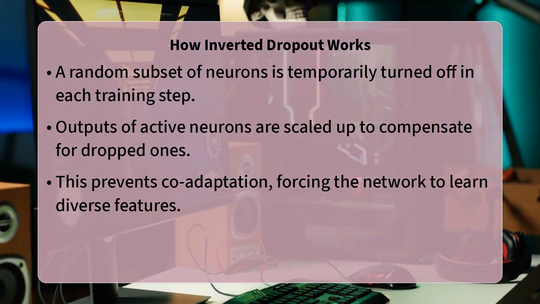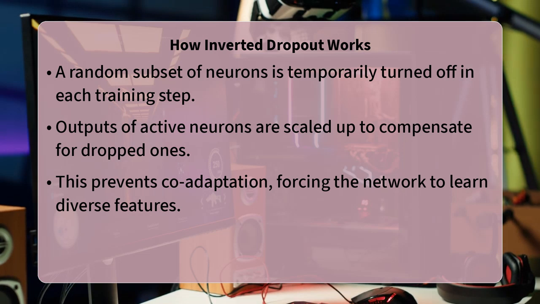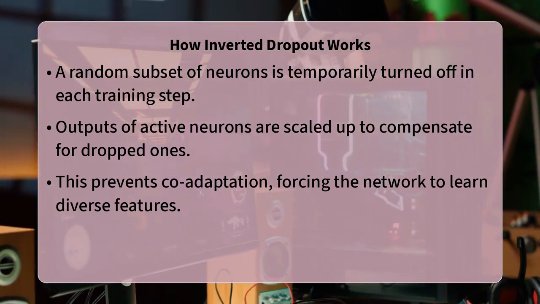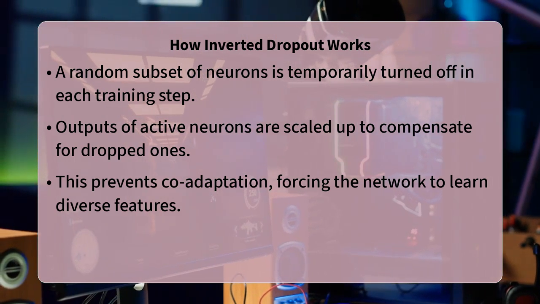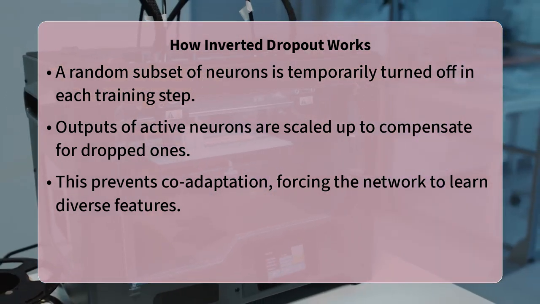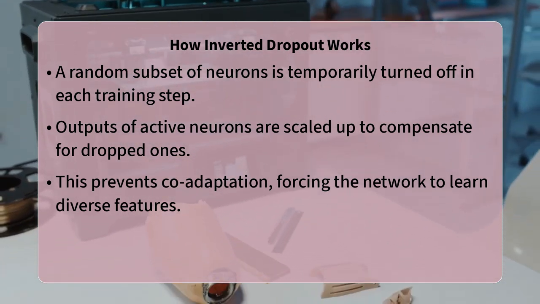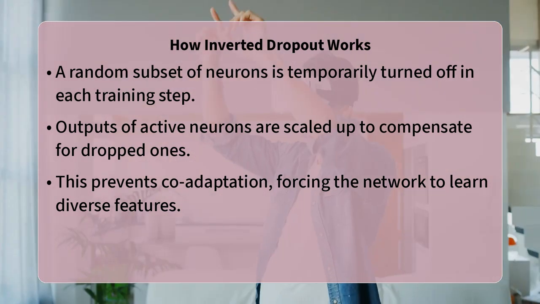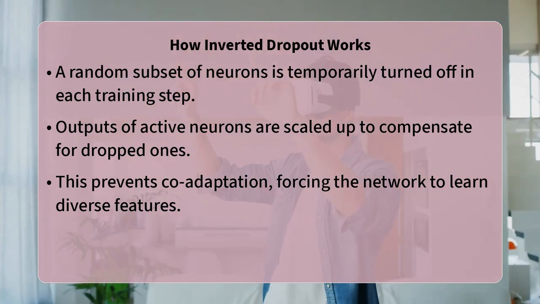The core mechanism of inverted dropout lies in its twofold approach. First, by temporarily disabling a random fraction of neurons, say 50%, at each training iteration, it forces the network to develop more robust and redundant representations. Each neuron cannot depend on the presence of another, preventing complex co-adaptations.